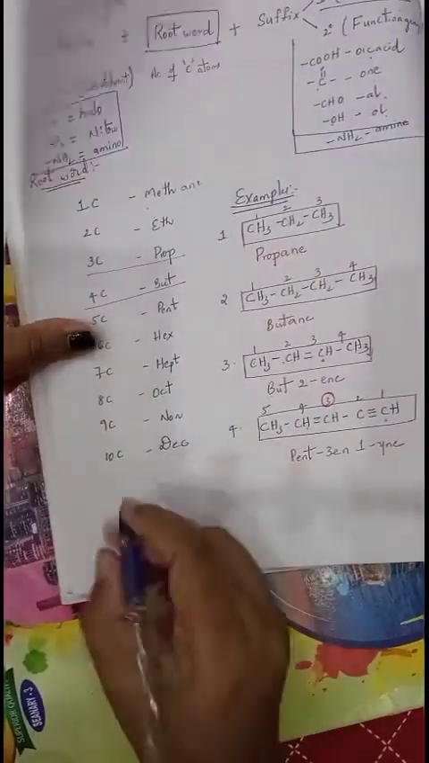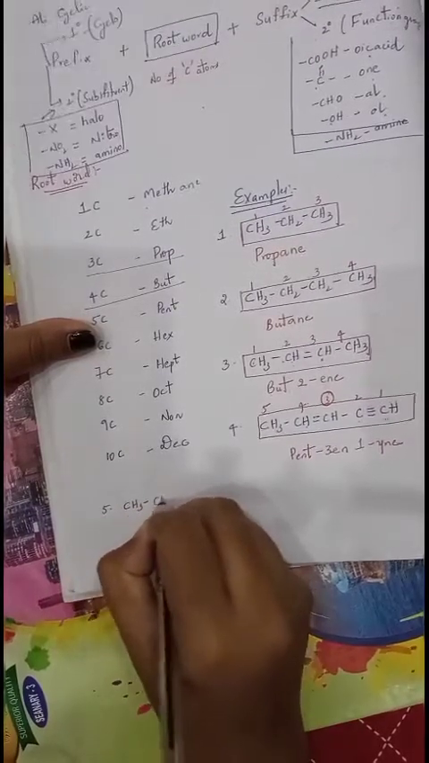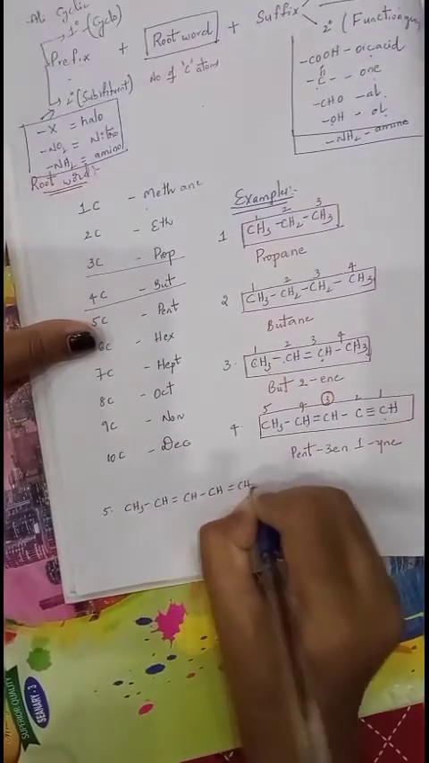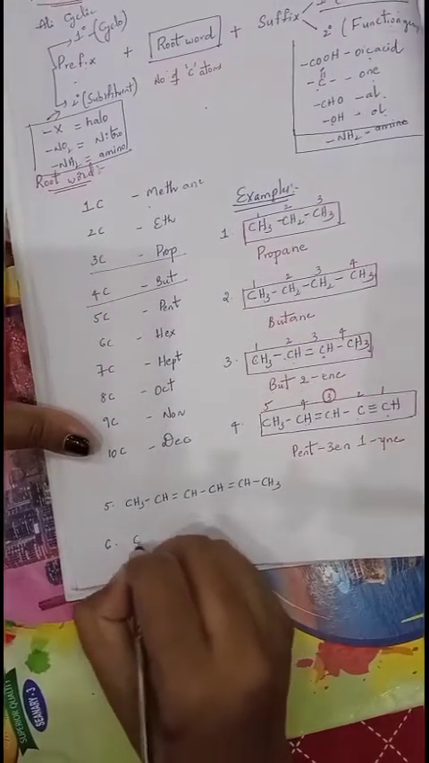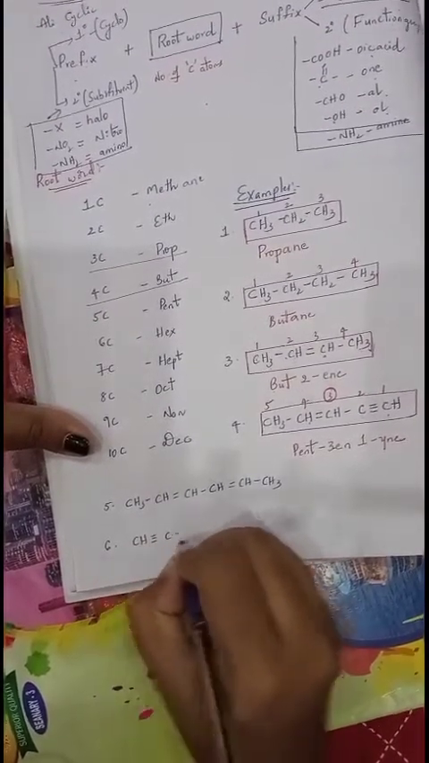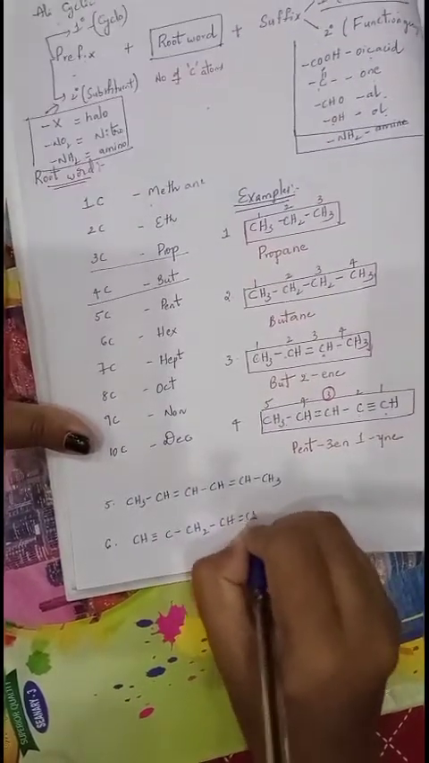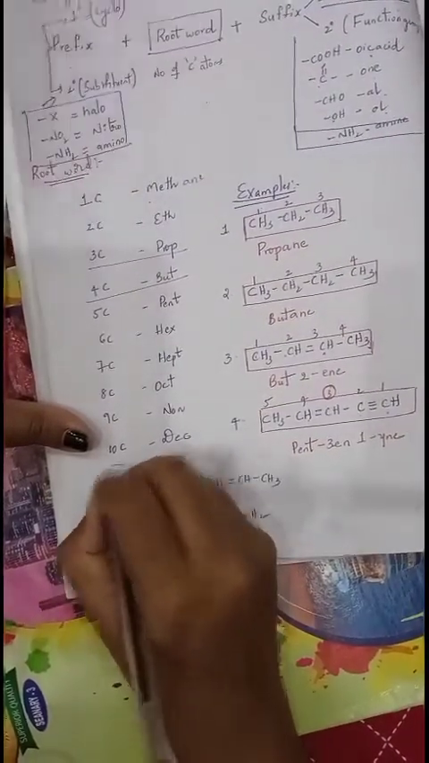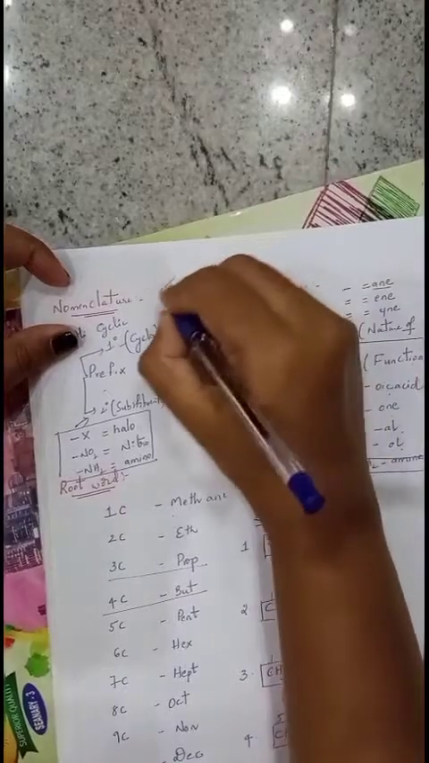I will give 2 examples here. Next one, CH3, CH double bond CH, CH double bond CH, CH3. Write the name for this one. Next one, CH triple bond C, CH2, CH double bond CH2. Try this. So these two are homework for you. Try to write IUPAC names for these two and send answers to me. That is about the IUPAC nomenclature, which is very important for 1 mark.